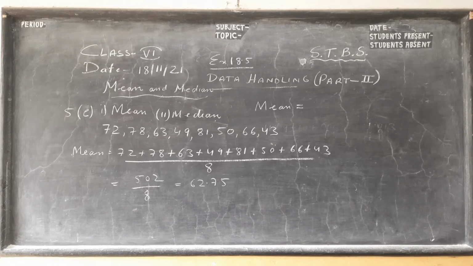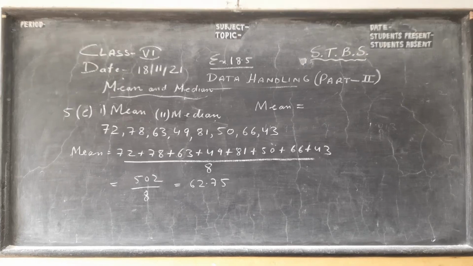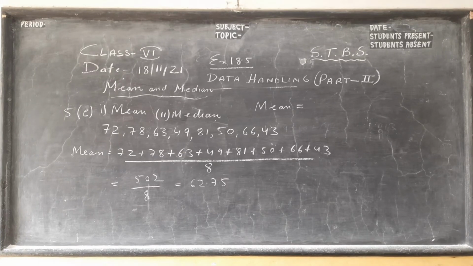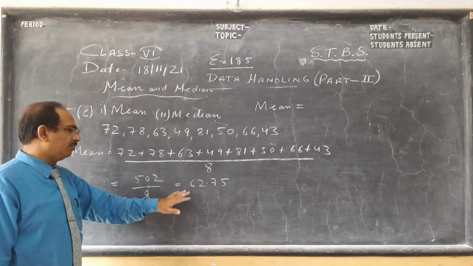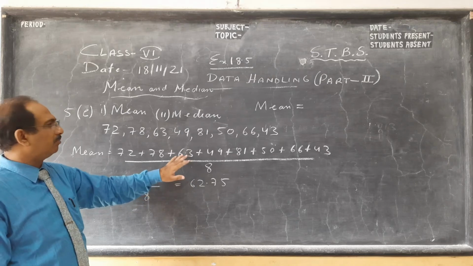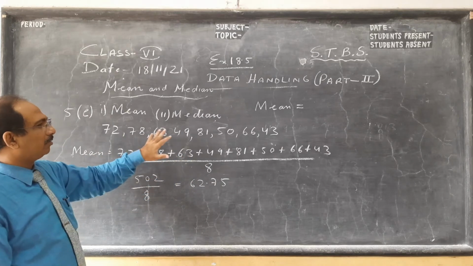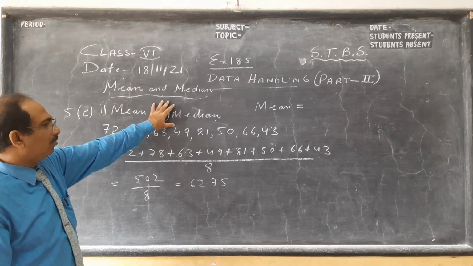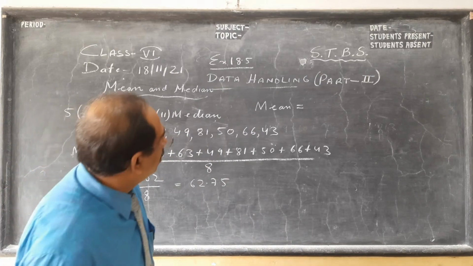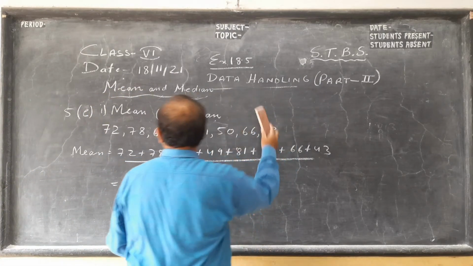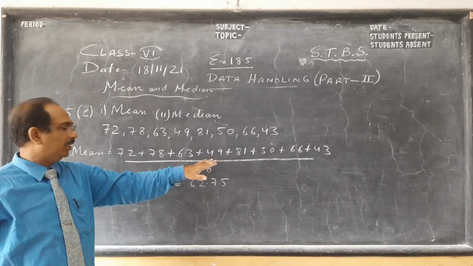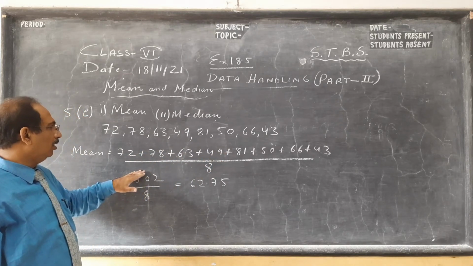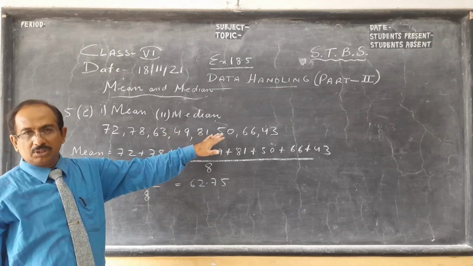So children, we go to the next question, and if you see here, we have to also find mean and median. So mean I have already explained, therefore I have just solved it for you to save your time and my time. So there are 8 data. The main thing I have to explain is your median. Mean you have already understood. We take the sum of things, we add all. I know you know addition, you will get 502, and there are 8 observations.